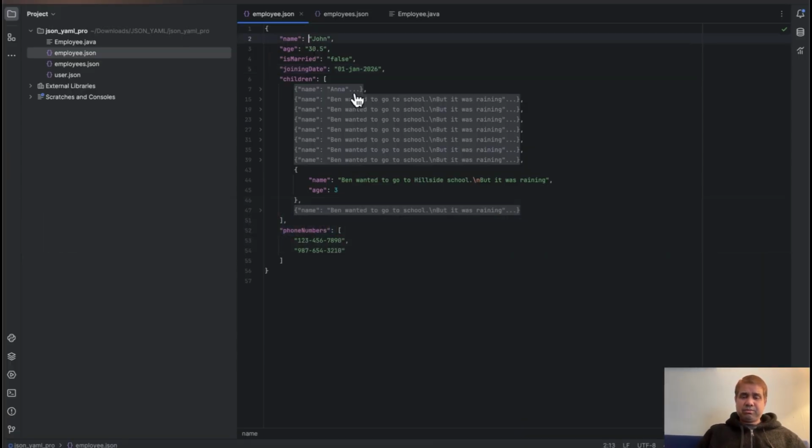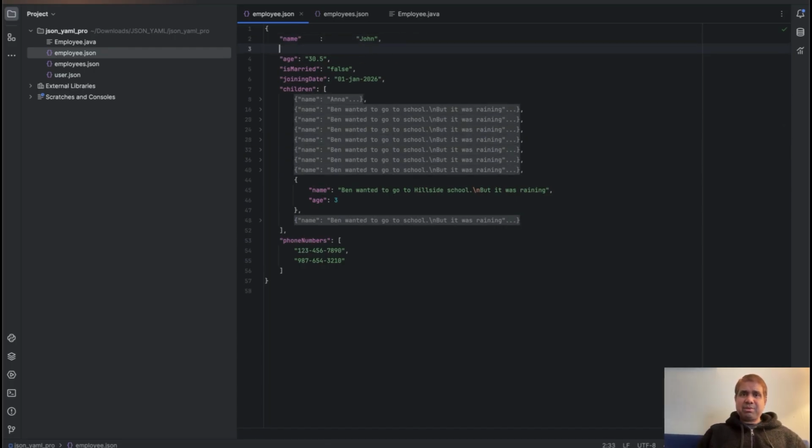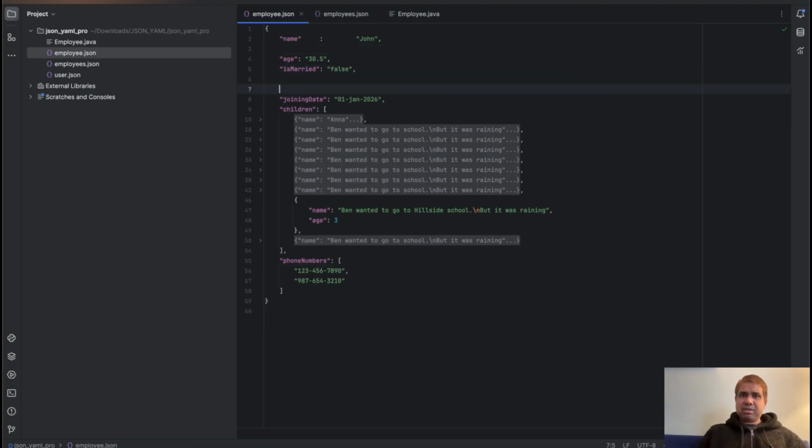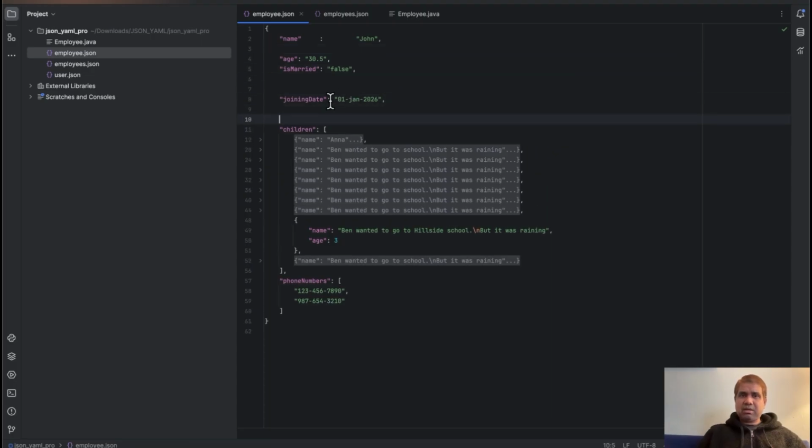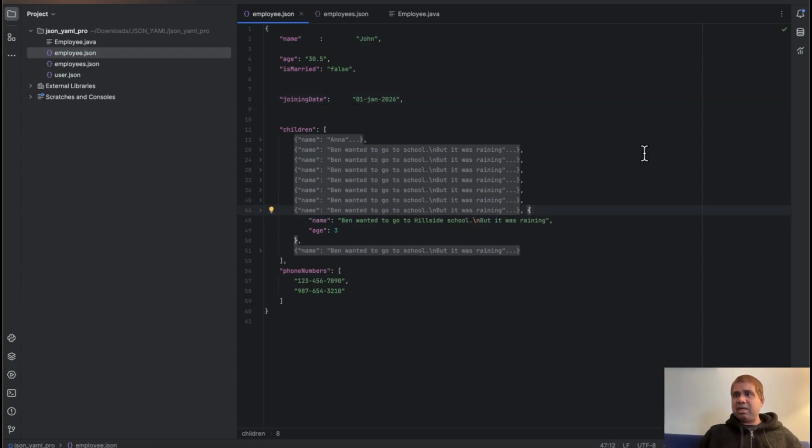If you put a lot of space here, a lot of space here, any random spaces here, here, as long as you are not touching the keys and the values inside, you are not manipulating anything. The space here, or no space here, it is still perfect. You see, there's a tick mark. This is a perfect JSON document.